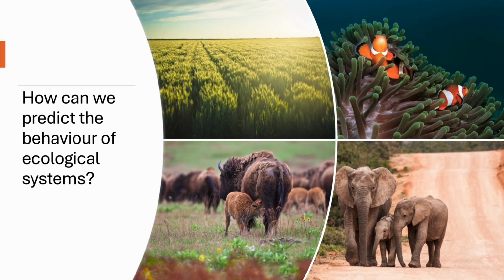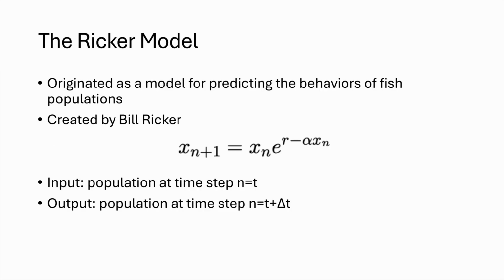To start, let's consider the application of our work. The two-dimensional Ricker mapping can predict the behaviors of competing populations of species. This contributes to the important goal of understanding and controlling ecological systems. The two-dimensional Ricker mapping is derived from the one-dimensional Ricker model.